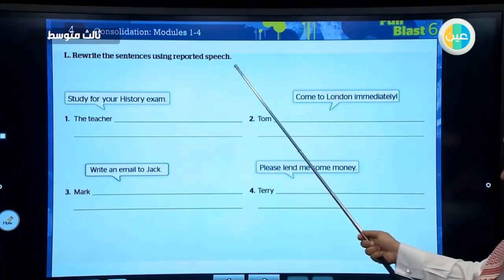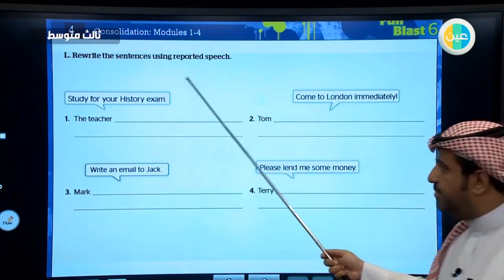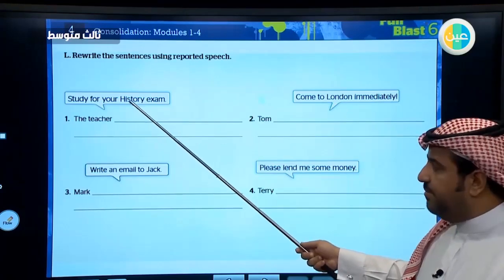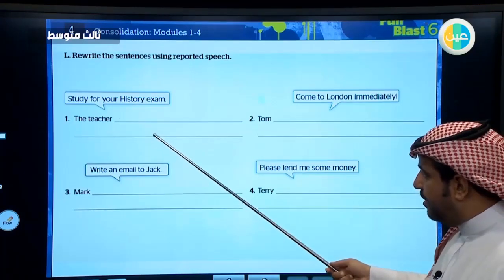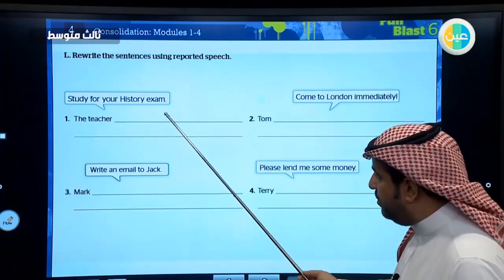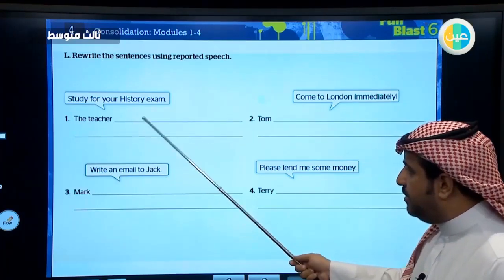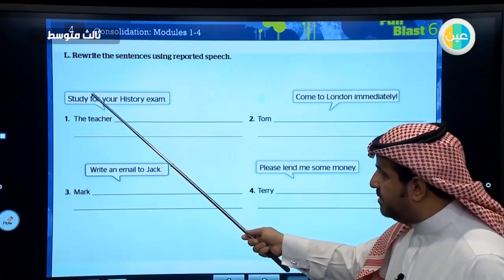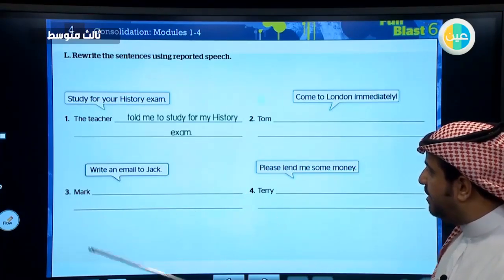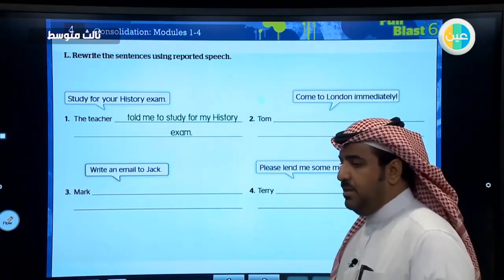Rewrite the sentences using reported speech. As you remember, we put to, and if it is an imperative or a command, we just say told or ordered. So the teacher told me to study for my history exam.